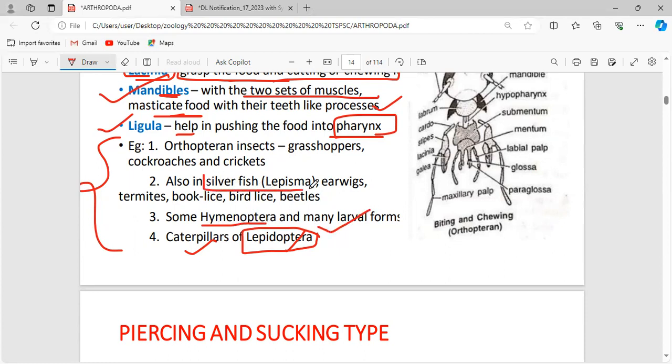See, this will be your questionable area. Silverfish. What is the scientific name for silverfish? It is Lepisma. And you should know Lepisma is nothing but the silverfish. Also, this is the perfect example of the biting and chewing mechanism. And earwigs, termites, book lice, bird lice, beetles, all follow the biting and chewing method.